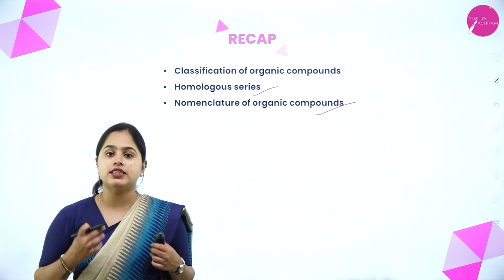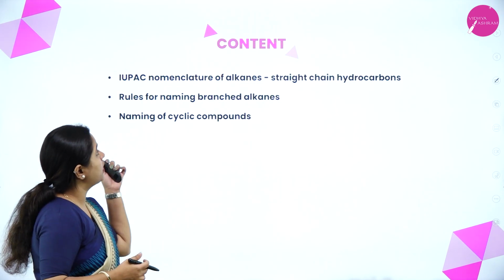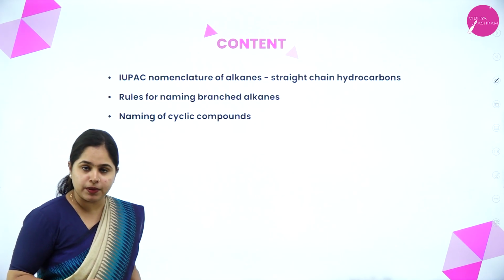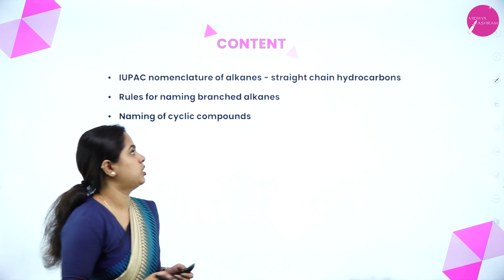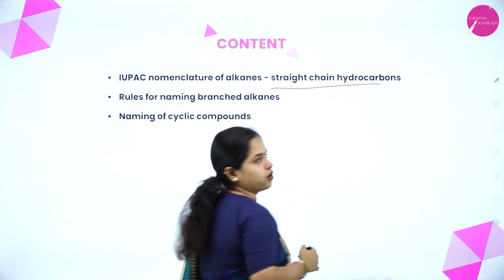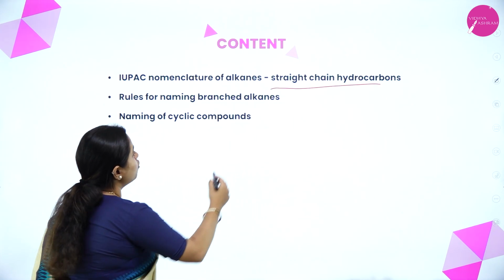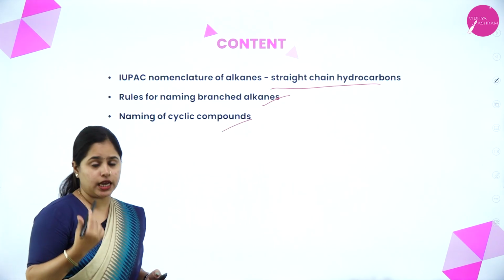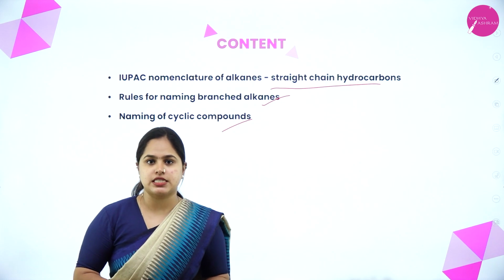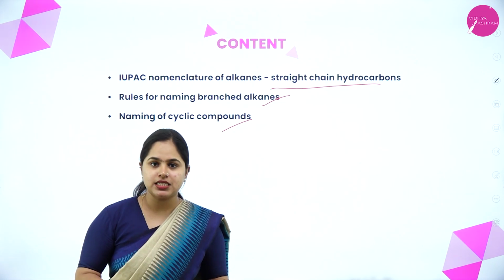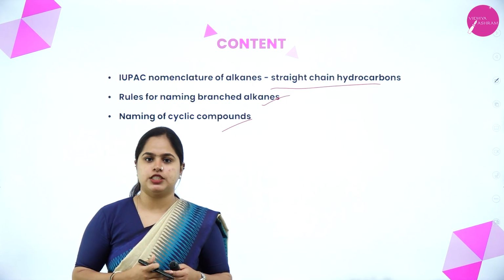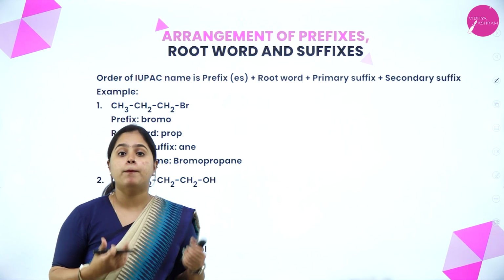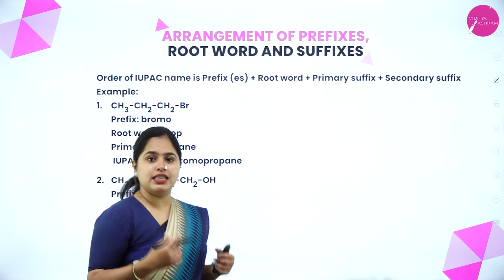So now in today's session, we'll be studying the IUPAC nomenclature of alkanes. We will be beginning with the IUPAC nomenclature of straight chain hydrocarbons, and then we will move on to branched chain alkanes. And then naming of cyclic compounds also we will discuss in this session. So in this session, we will be studying the nomenclature in detail. So first, beginning with the arrangement of prefixes, word root and the suffix.